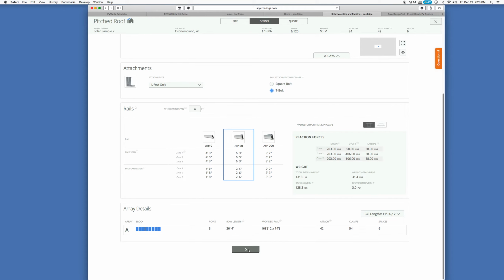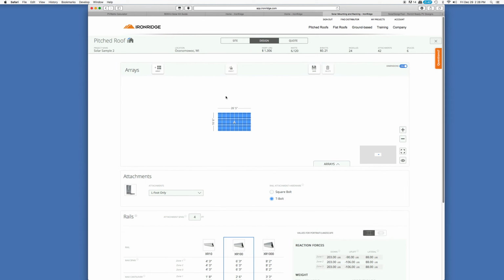So let's keep going. We'll hit the next arrow here. Oh, before we do, I don't want to overlook the fact that although I just had one simple array, a straight up grid on my garage, you can certainly get a little fancier than that. If we go to arrays, we could add another one. Let's say I've got a shed in my backyard and I want to put 2 solar panels on that. I can just add another array. You can go back and forth between the 2 arrays, use different sets of attachments on each, and turn things. There's a lot of other features in here if you've got a different situation than I do.